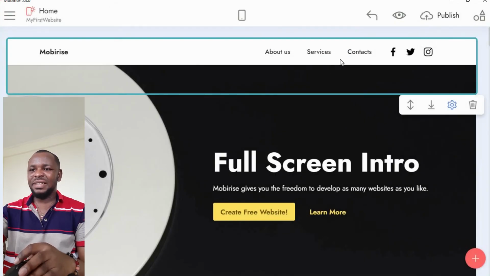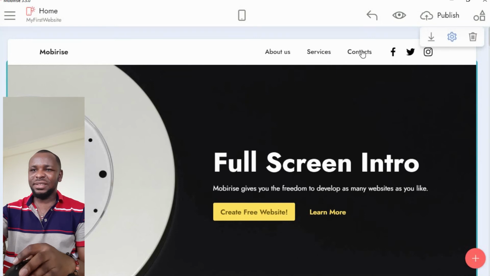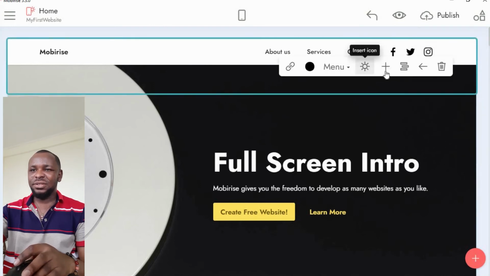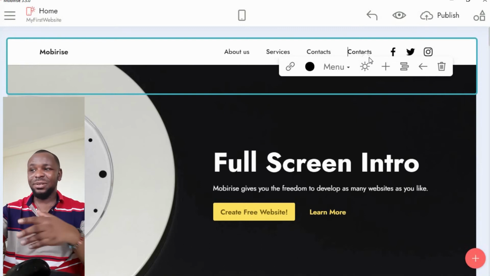So now let's add some menu items to it. When you click on this, you see we have add item. All right, so we click on add item. So you have double contact here, so you can add a lot of items to it.